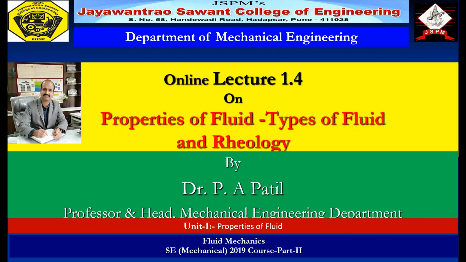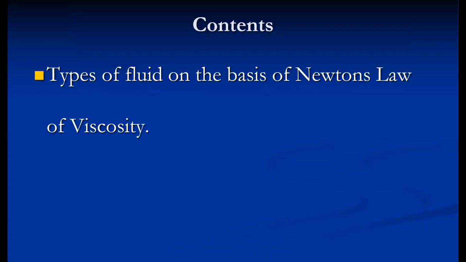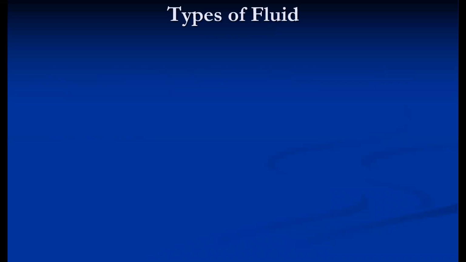Today's lecture, we are going to discuss the types of fluid according to Newton's law of viscosity. So the content of today's lecture is the types of fluid, obviously on the basis of Newton's law of viscosity, and its variation on stress strain diagram, because based on the behavior of these types of fluid, we can represent it on stress strain diagram. As per Newton's law of viscosity, the types of fluid are mainly classified into two, that is Newtonian fluid and non-Newtonian fluid. These are basic categories.